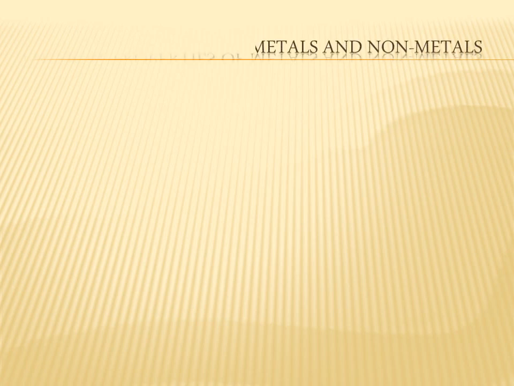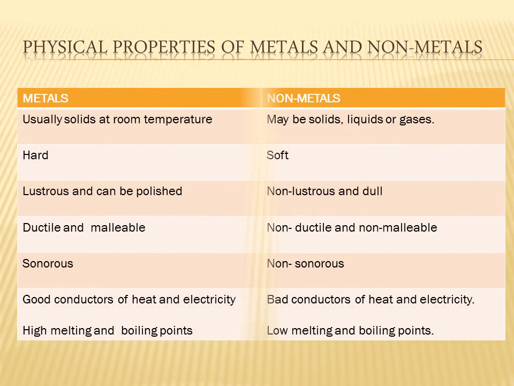Let us study the physical properties of metals and non-metals. Let us compare the physical properties. Go through the table. Metals are usually solids at room temperature, but there is an exception. Mercury is a metal that exists in the liquid state at room temperature. Remember, mercury is a liquid metal. Mercury is seen in thermometer. Thermometer liquid is mercury.